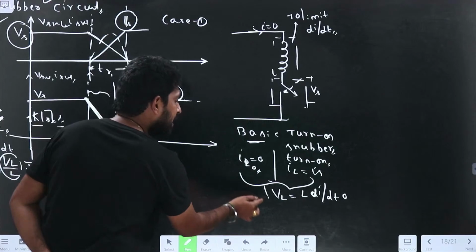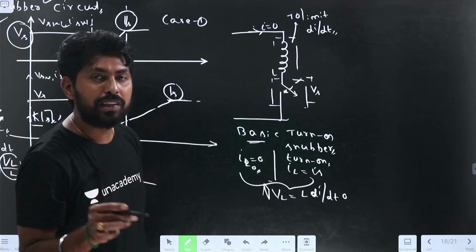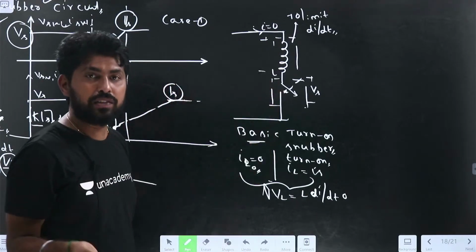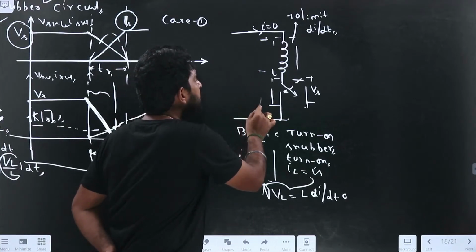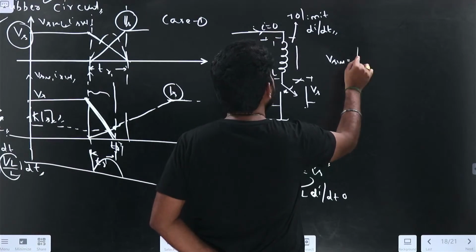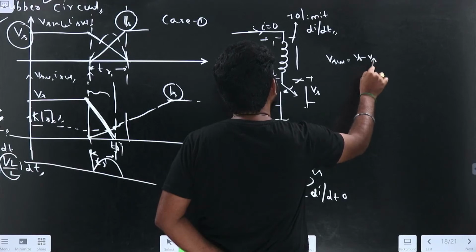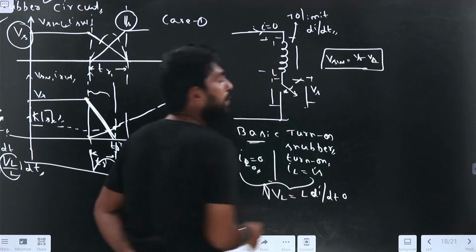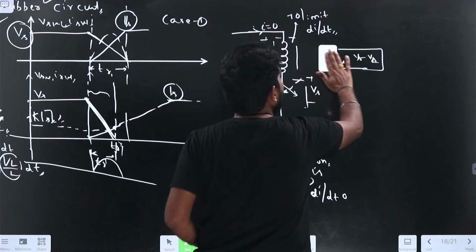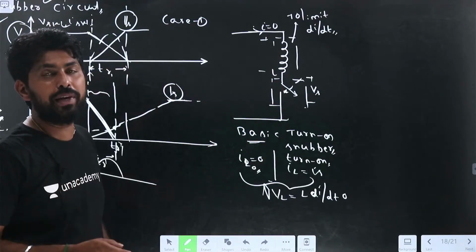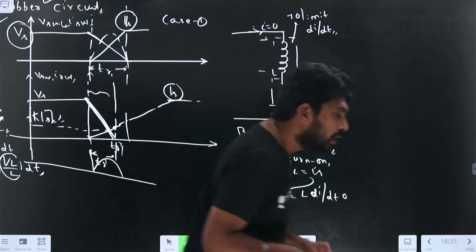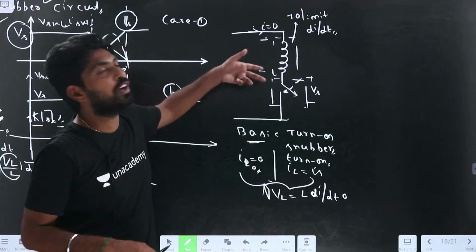So there will be a large voltage induced in the inductance, which causes a large voltage across the switch, because the voltage across the switch equals Vs minus VL. The large voltage across the inductance will cause a large voltage across the switch. It can damage the switch. So more voltage will appear across the switch.